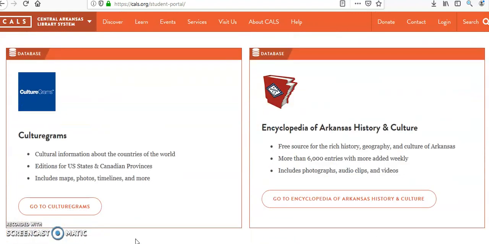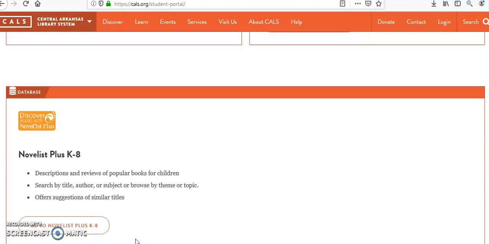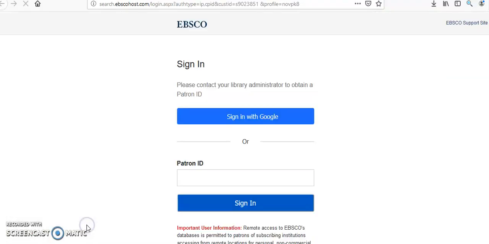The one that I'm going to talk about with you today, and we'll come back to some of the others later on in the year, is the Novelist Plus K through 8. This is a fantastic database to look for book recommendations. Sometimes when you come to me, it may be hard for me to get to everybody on books that I would recommend that you read. And so this is just a good way that you can browse at home or when you have time in your classroom.